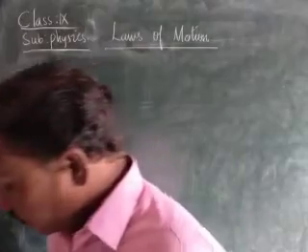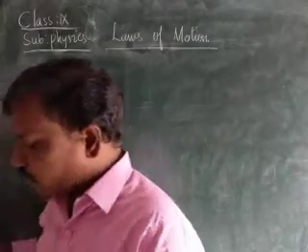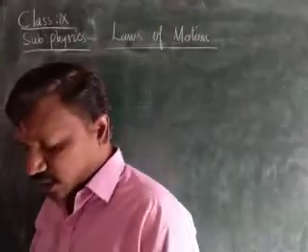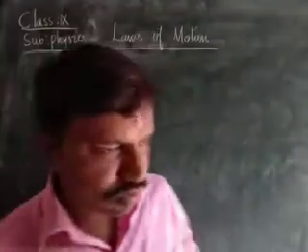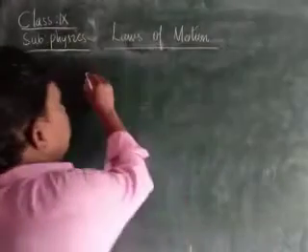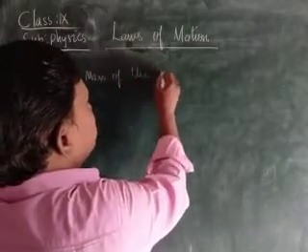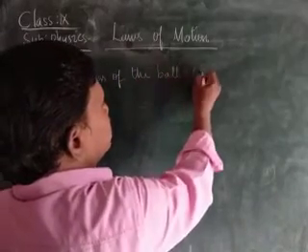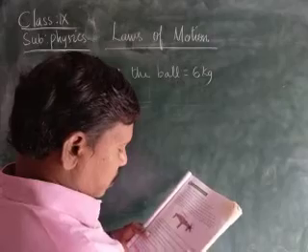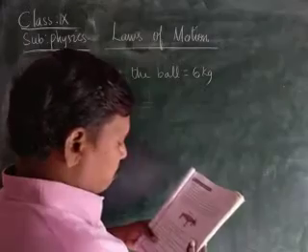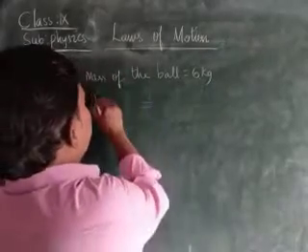What is the momentum of a 6 kg bowling ball? Mass of the ball is equal to 6 kg, children. It is moving with a velocity of 2.2 meters per second.